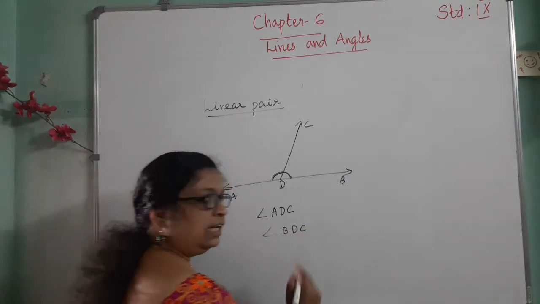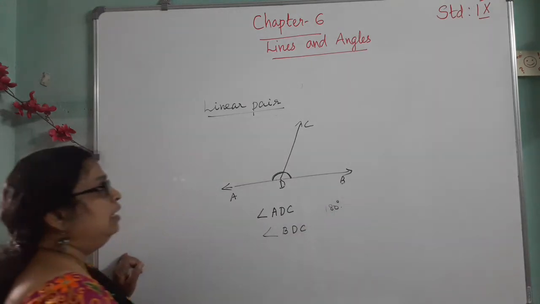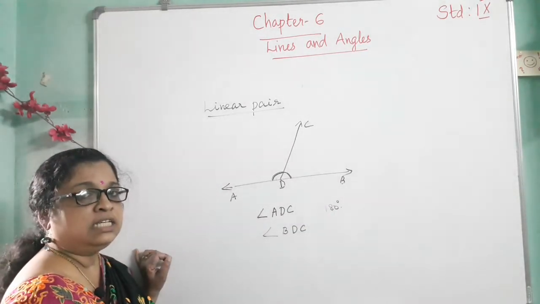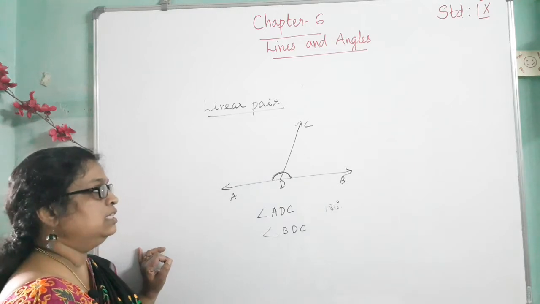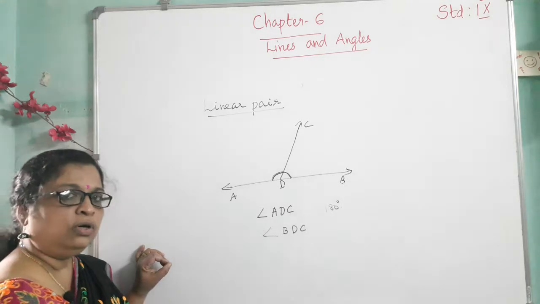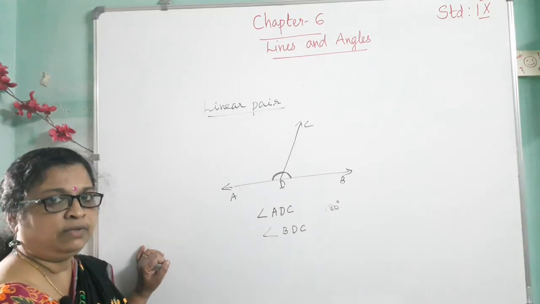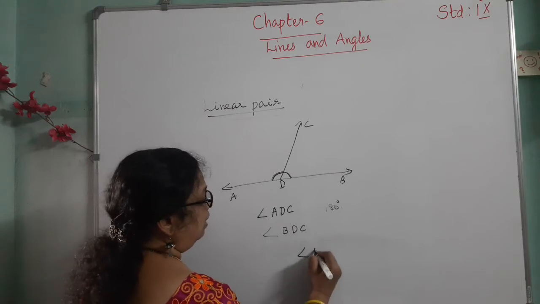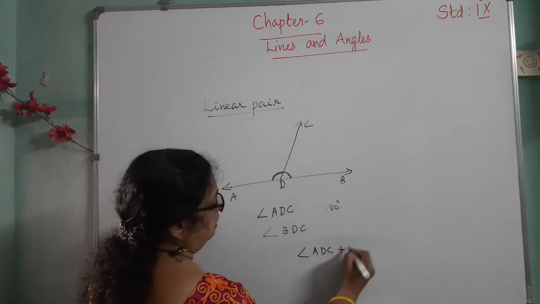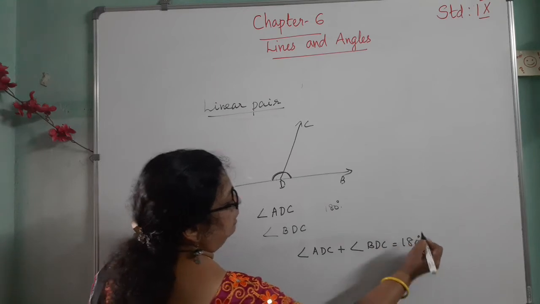The angle of a straight line is 180 degrees. Two adjacent angles are said to be a linear pair of angles if the non-common arms form a straight line, or form an angle of 180 degrees. Clear? So here angle ADC plus angle BDC equals 180 degrees.